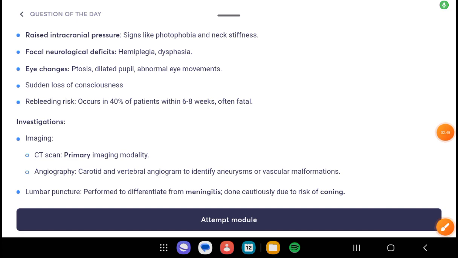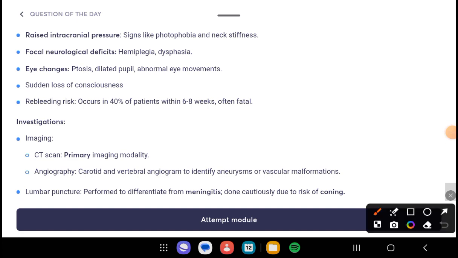Further investigations can be performed in a patient with such symptoms. The main one is imaging, that is CT scan, the primary imaging choice of investigation in case of intracranial hemorrhage. Second is angiography.